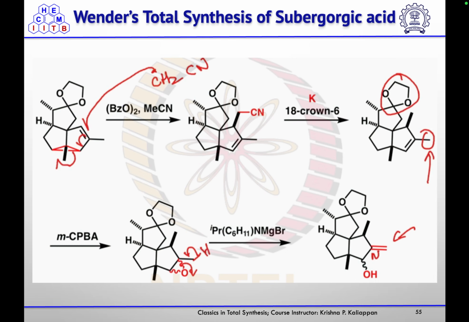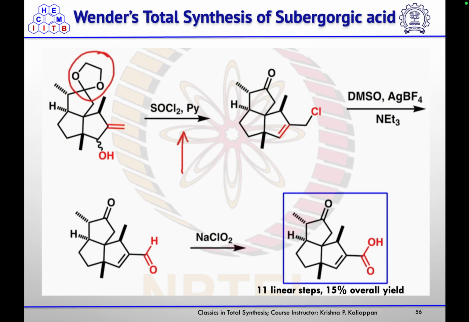Then for that product, the 3-membered ring they cleaved using this radical process to get the isomerized olefin, and the nucleophile will attack at that position. So they introduced this CH2CN group. Then that cyanide they cleaved by treating it with potassium and 18-crown-6 to get the methyl group at that position. Then on treatment with mCPBA, the alkene will react with mCPBA to form the epoxide, which on treatment with base will open to give you the allylic alcohol.